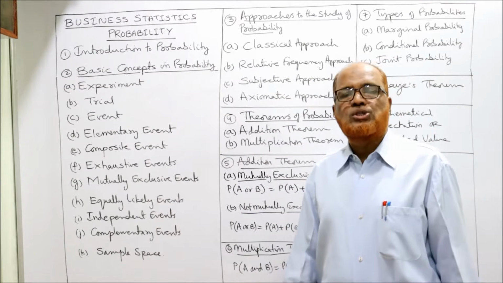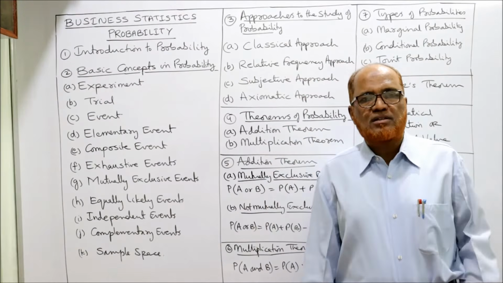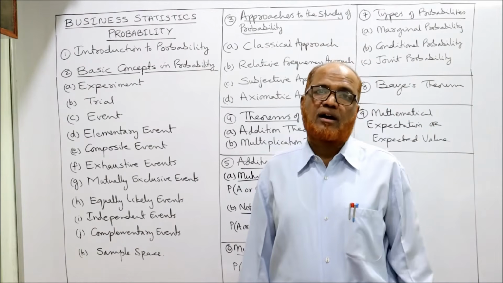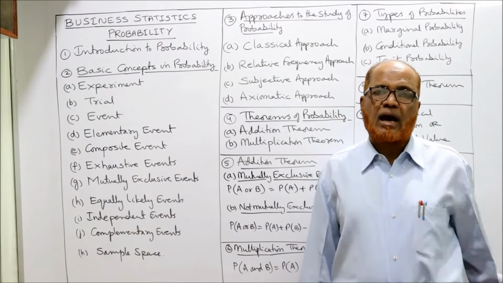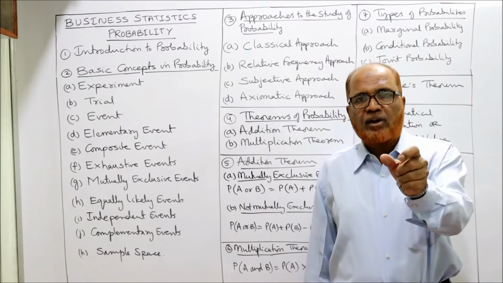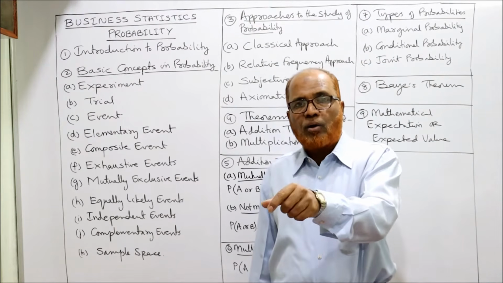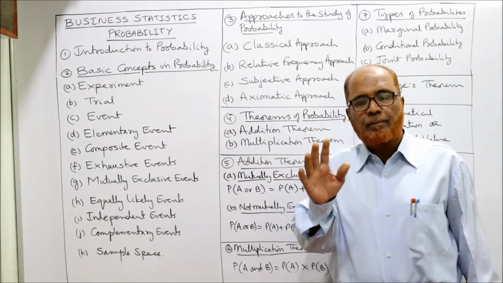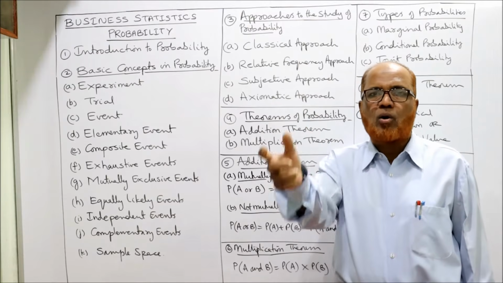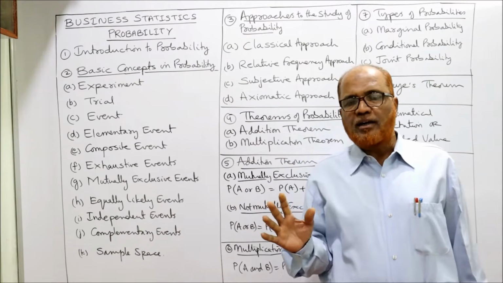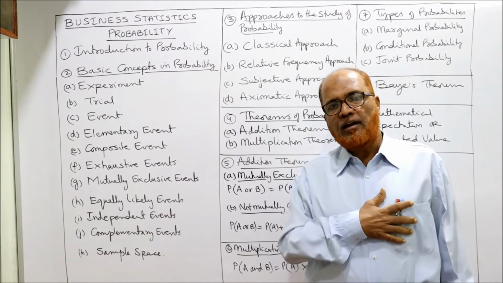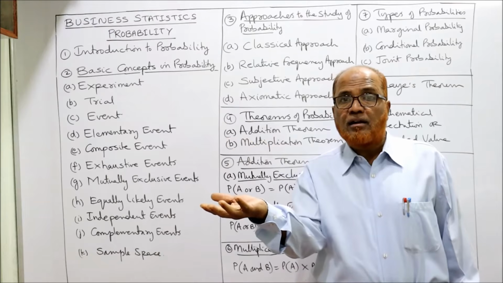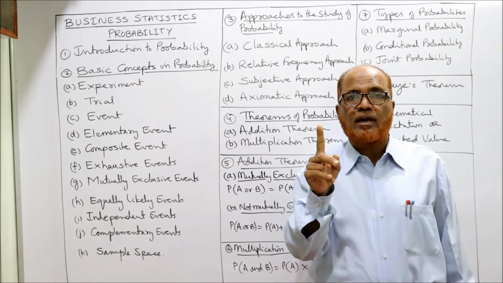Then mutually exclusive. Mutually exclusive event means when one event occurs, the other event will never occur, which precludes the happening of the other event. If event A happens, B will never happen. If B happens, A will never happen. Then we call it a mutually exclusive event. The best example of a mutually exclusive event is when you throw the coin. If you throw the coin, you may get head or you may get tail. If you get the head, you will never get the tail. Similarly, if you get the tail, you will never get the head. Only one of the two will happen.